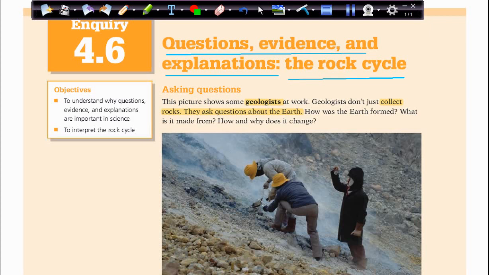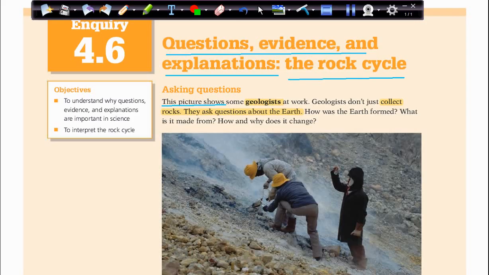Asking questions. First, how can we ask a question? We studied in the inquiry lesson before about how we can ask questions, how we can obtain evidence, how we can suggest explanations, and all these. So today we will talk about rocks. How can we ask, or how do scientists ask about rocks?